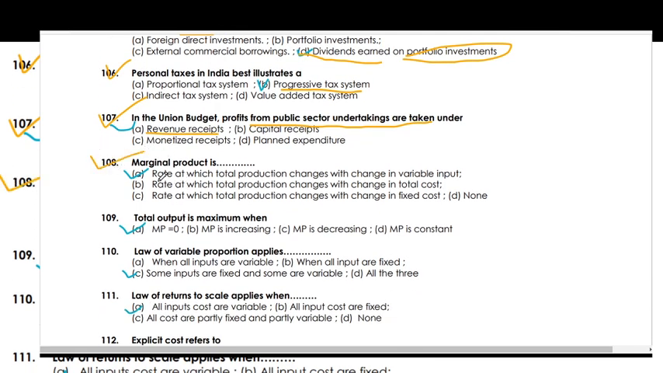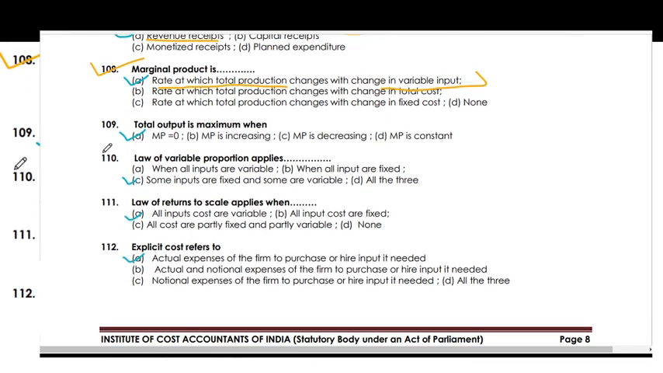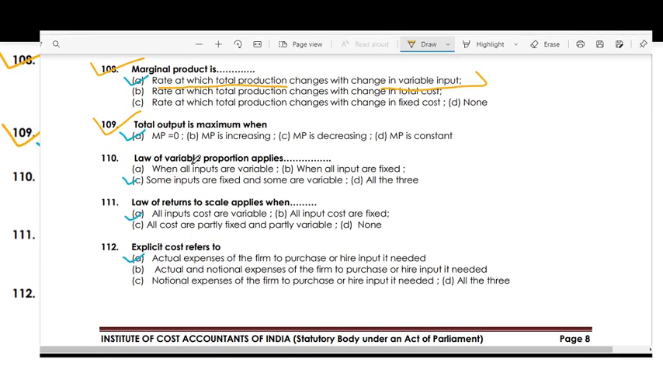Marginal product is the rate at which total production changes with the change in the variable inputs. Total output is maximum when MP is equal to 0. The law of variable proportions applies when some inputs are fixed and some are variable. Law of returns to scale applies when all the inputs are variable. This is the variable proportion and this is the law of returns.